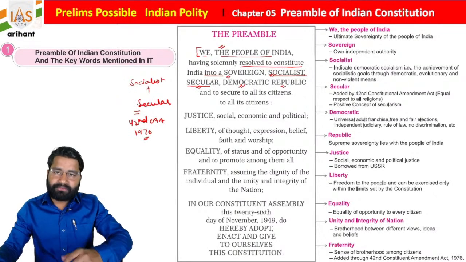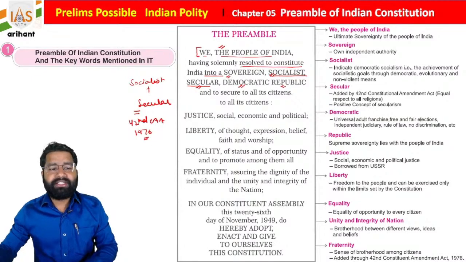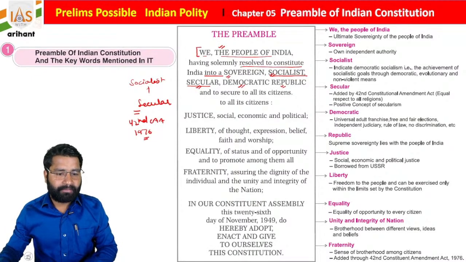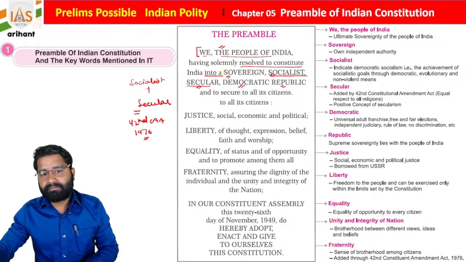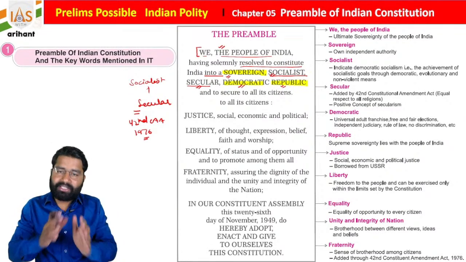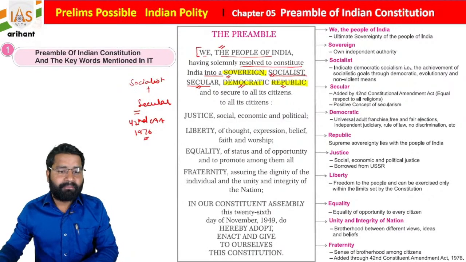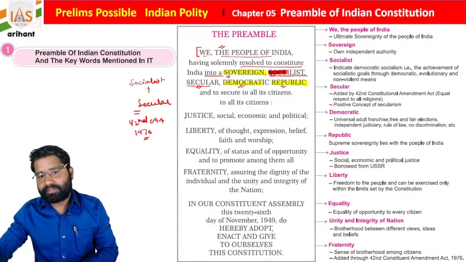Students, as we move further, originally there were three words here. I am highlighting them with a yellow marker. Sovereign, democratic and republic were initially included under the preamble, but these two words were added by an amendment, the 42nd Constitutional Amendment Act 1976.